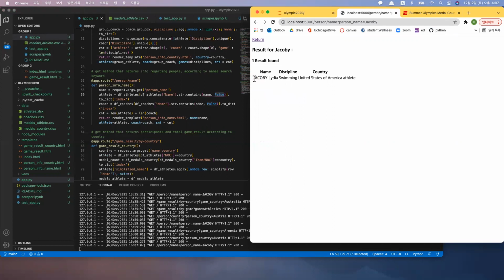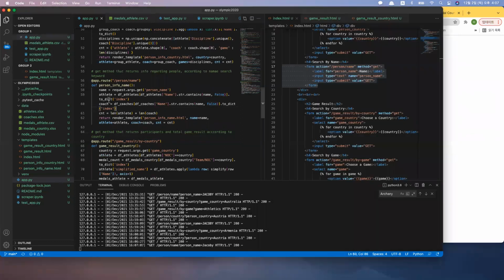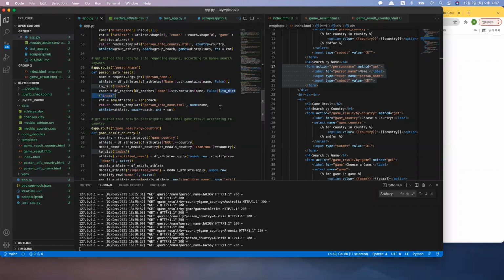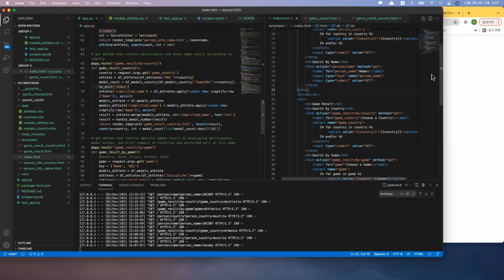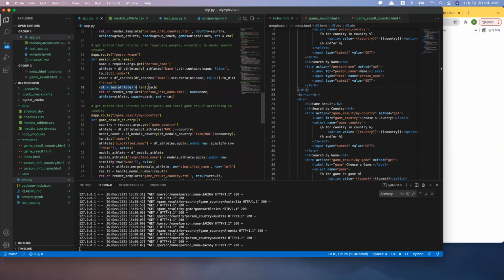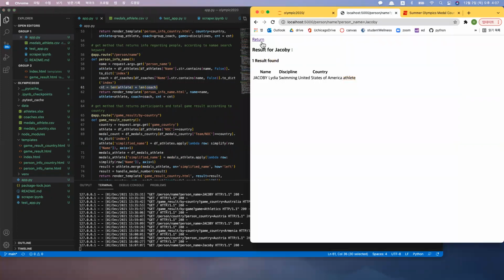And here I wanted to show name, discipline, and the country where he or she is from, and the type of a person, which means either the person is an athlete or a coach. That's what I did here. And this to dict is to make it into a dictionary so I can more neatly show it in the HTML. And this is for this function. And I also count the results, to show how many results are found.